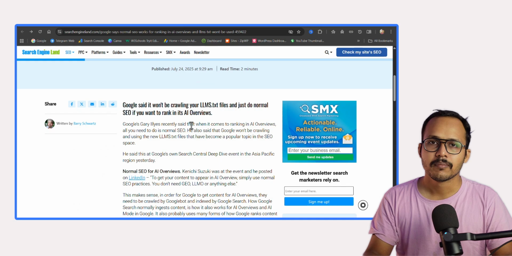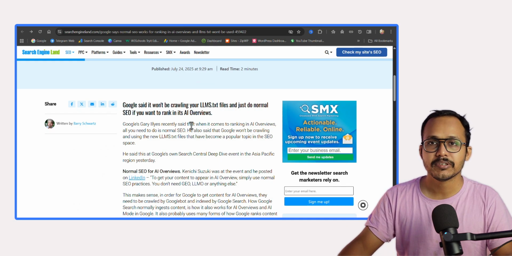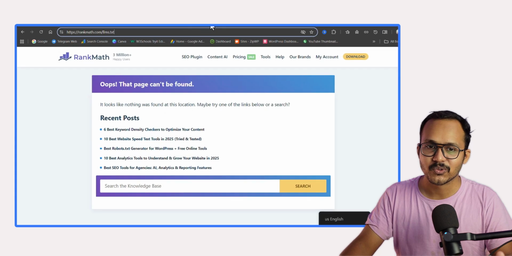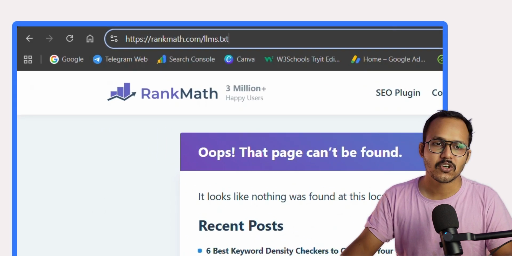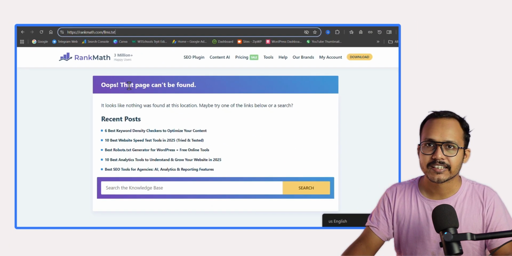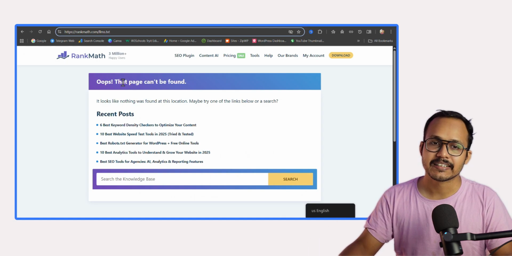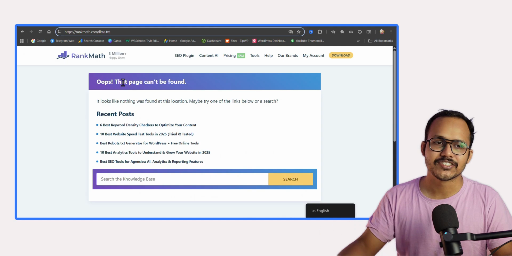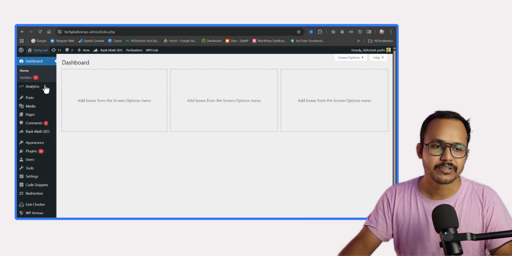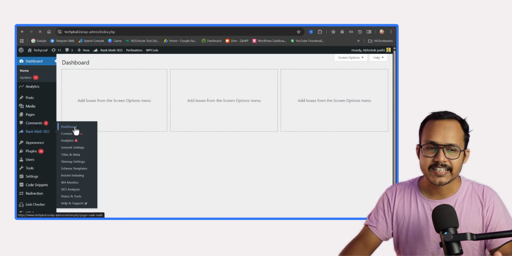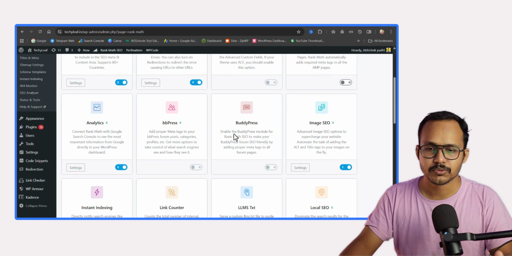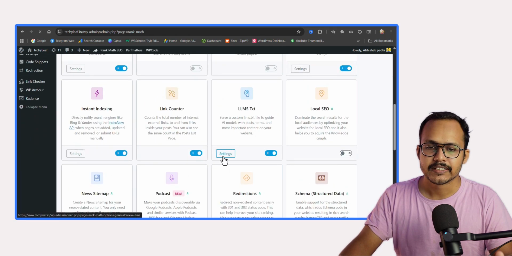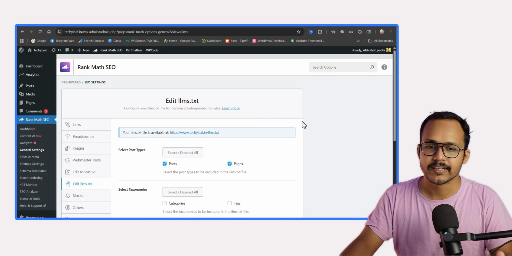There is no point in creating this file. Even most popular SEO companies are not using it on their own websites. If you go to rankmath.com, there is no LLMS.txt file on Rank Math. But they are promoting that you should create an LLMS.txt file, and they have added a feature in Rank Math as well. If you go to Rank Math settings, go to the dashboard, and scroll down, you will see an option for LLMS.txt. If you enable it, then you can create an LLMS.txt file on your website.